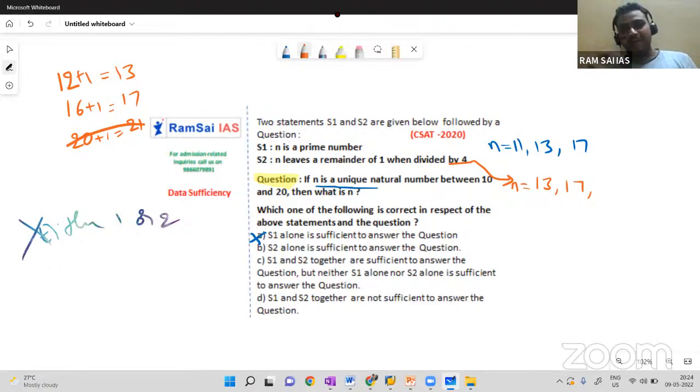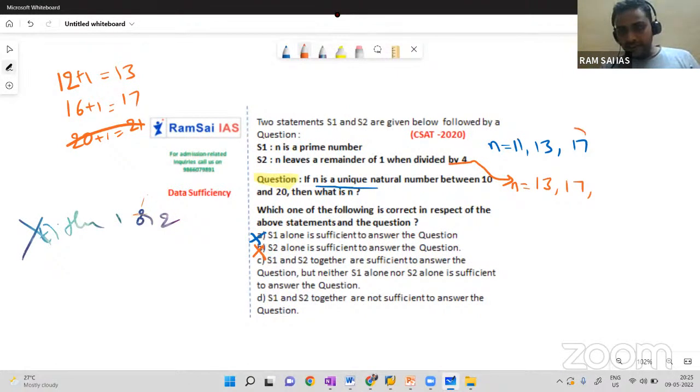So still I'm in a dilemma. Tell me whether n is 13 or 17. Who knows? It can be 13 or it can be 17, because when you divide 13 or 17 by 4, it gives remainder 1. Now 2 alone is also not sufficient. It's very clear.